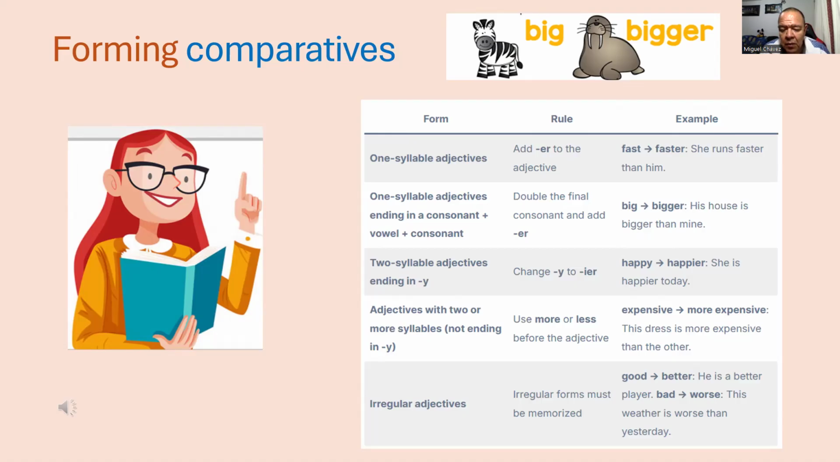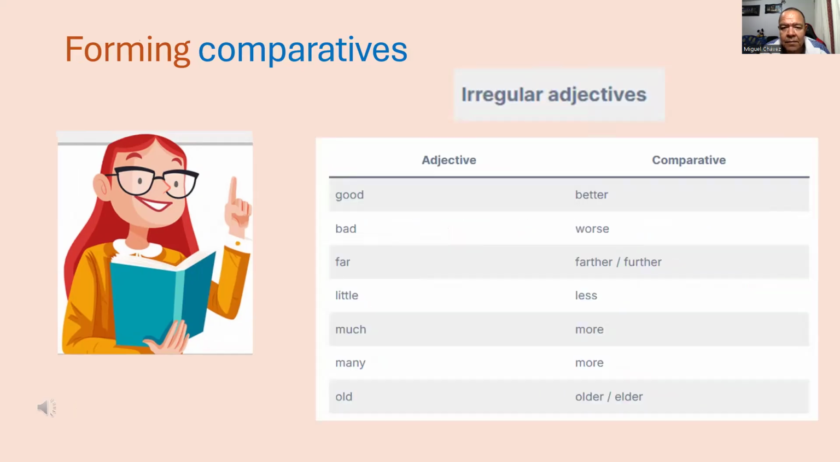Some adjectives don't follow the regular rules and have irregular comparative forms. For example, good, better. He is a better player. Bad, worse. This weather is worse than yesterday. Here's a simple table for irregular comparatives. Good, better. Bad, worse. Far, farther or further. Little, less. Much, more. Many, more. Old, older or elder.